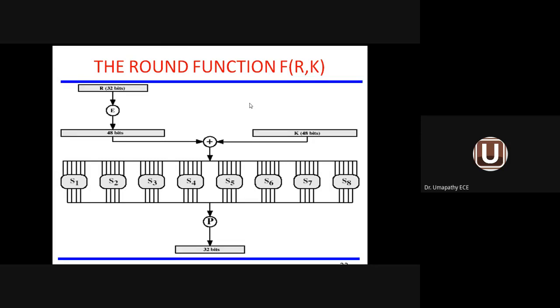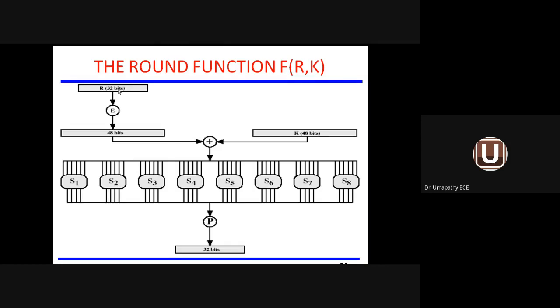So our total encryption technique consists of two methodologies. One methodology is called substitution technique. The second one is called permutation. So under permutation, we are combining two parameters. One is called the round function input, another one is called the sub key. So round function f with parameters R comma K. R is the right block, K is the sub key. This one is 32-bit, this one is 48-bit. So we have to combine them into a combination called 48-bit, and then we have to subject it to the substitution technique.